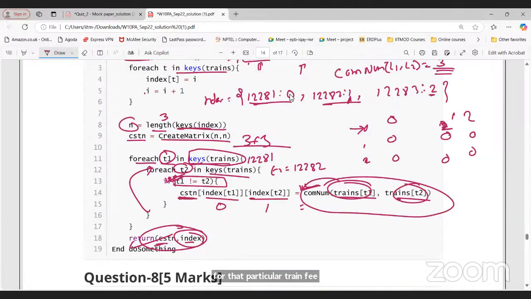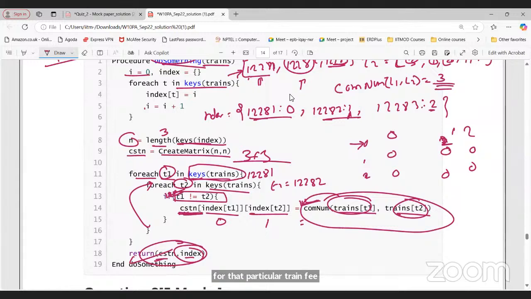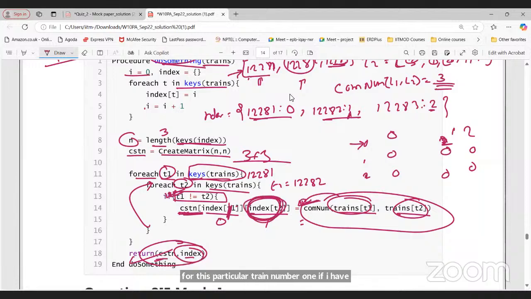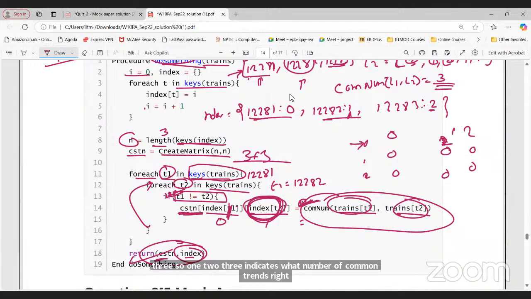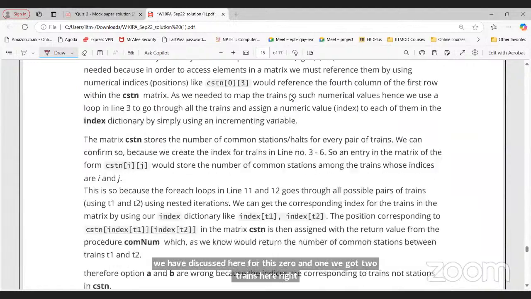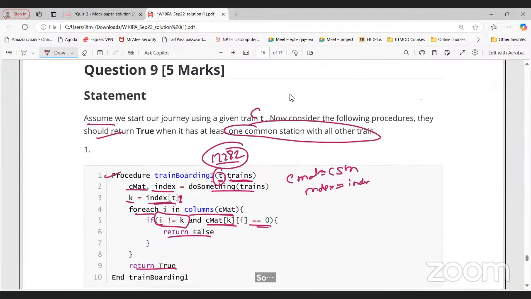So if you see this matrix, for this particular train number 1, if I have any index value for which we have some value, either 1, 2, 3, so 1, 2, 3 indicates what? The number of common trains, right? What we have discussed here for this 0 and 1, we got two trains here, right? So for those there must be some value, either 1 or 2. But here we are equating to 0. It means for that particular index number, and for any index number 0 or 2, if it is equal to 0, then it should return false.